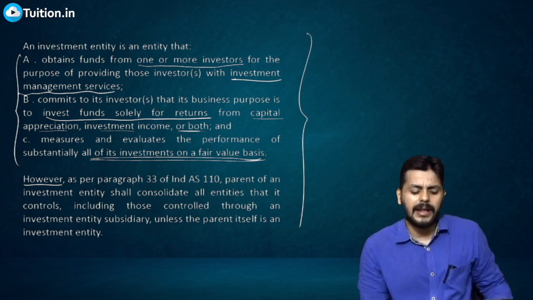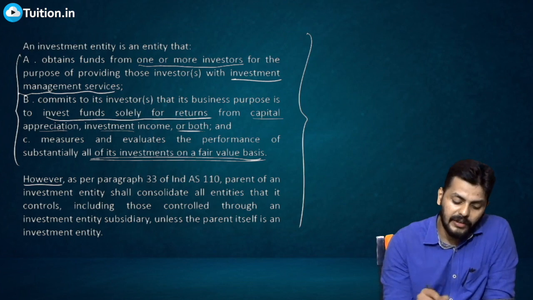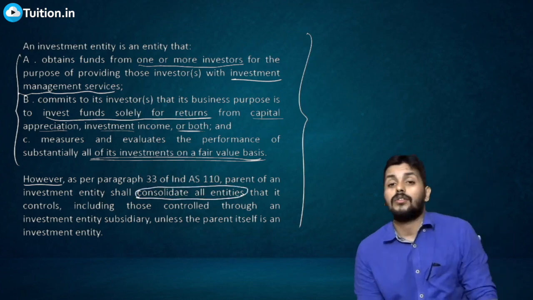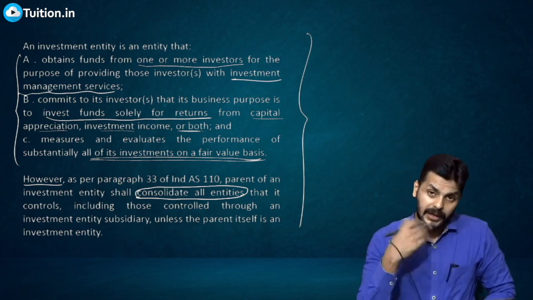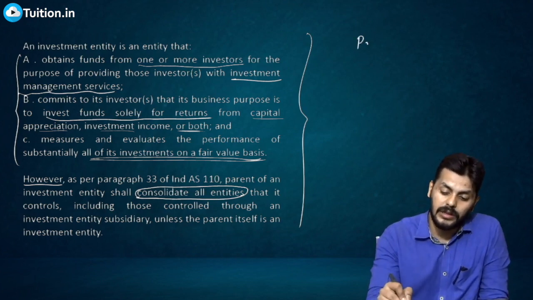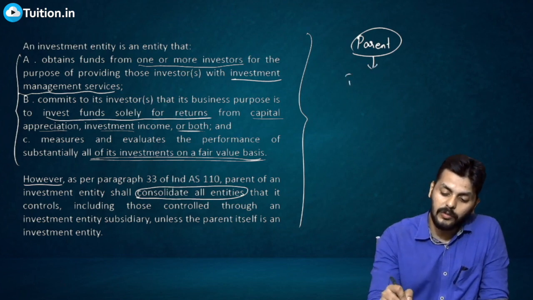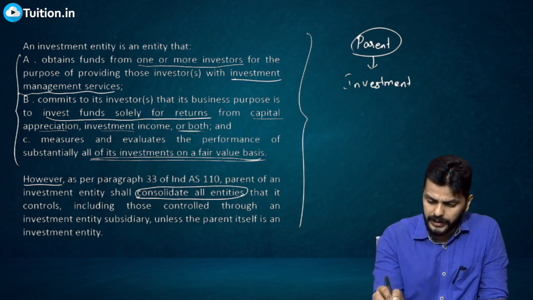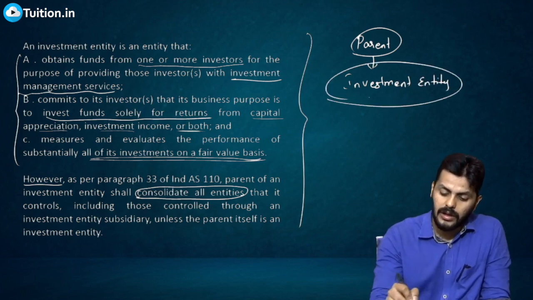However, as per paragraph 33 of Ind AS 110, the parent of an investment entity shall consolidate all its entities. So if you are an investment entity, you don't have to consolidate. But if this investment entity is a subsidiary, so there is a parent for it, then definitely the parent has to consolidate.